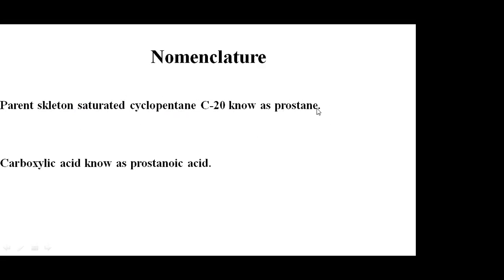Then this is called prostane, right? And prostane is the parent skeleton or parent structure of our prostaglandin. And if there is a carboxylic acid, then that is called prostanoic acid, right? So these are two important compounds. One is the parent skeleton, where cyclopentane and a C20 saturated compound is called prostane.